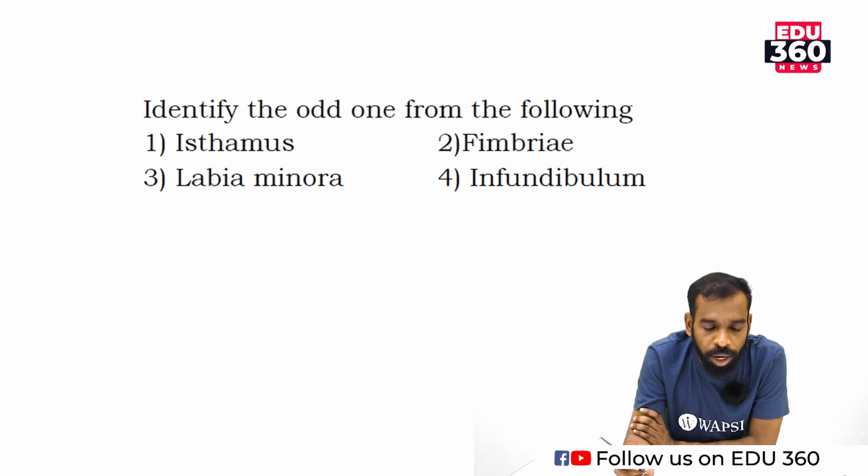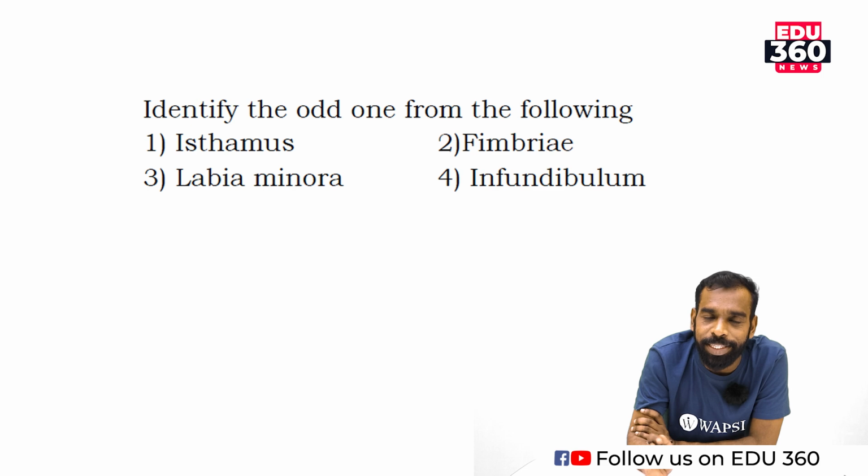My dear students, no doubt, isthmus, fimbriae, infundibulum, these three are the part of fallopian tube. What is labia minora?